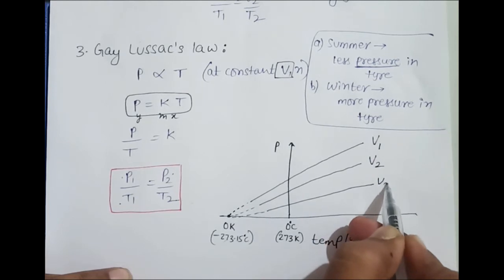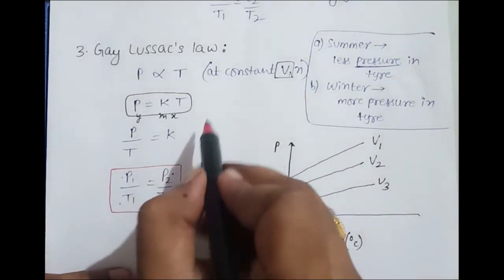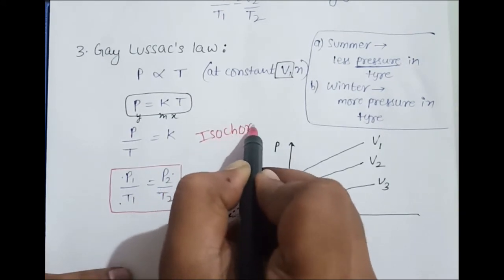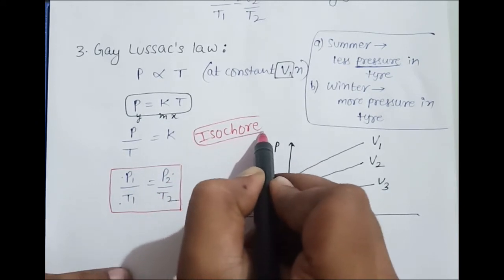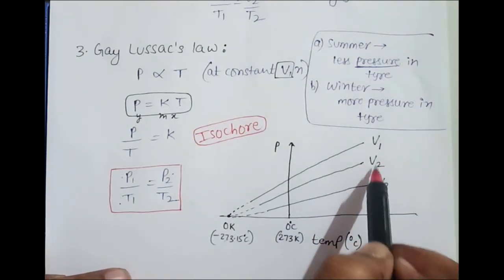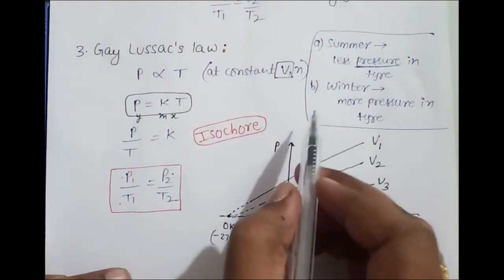First of all, when you're talking about the graphs at constant volume, here volume is constant, that's why we call these plots as isochore, because core means volume. Here the volume is constant, so these all plots are called as isochore. Now what you have to think is V1, V2, V3, which is a high value, which is a small value, that you have to guess.